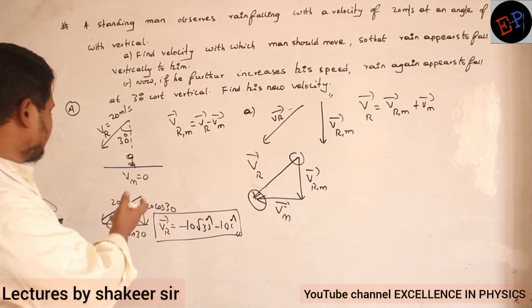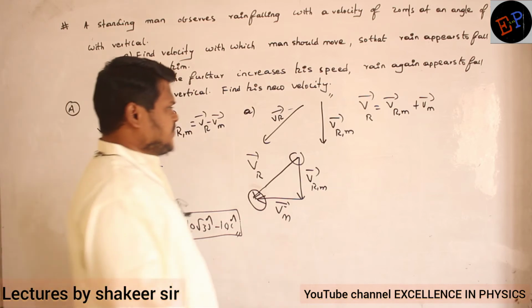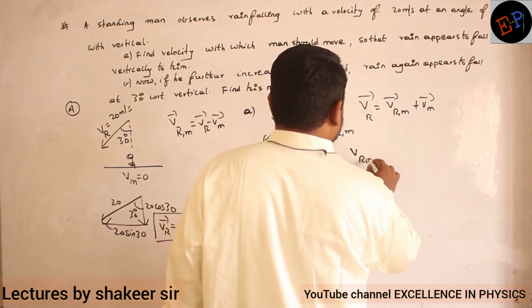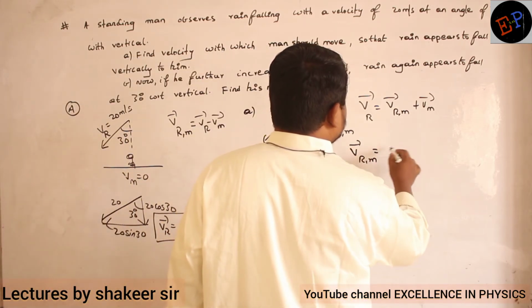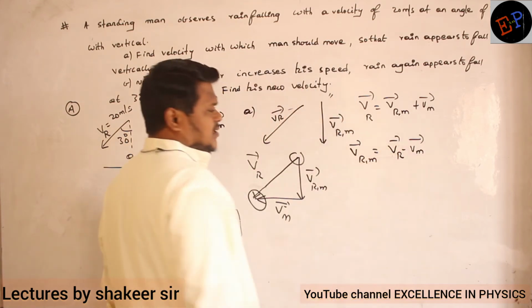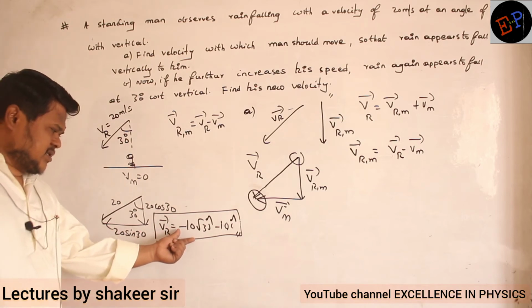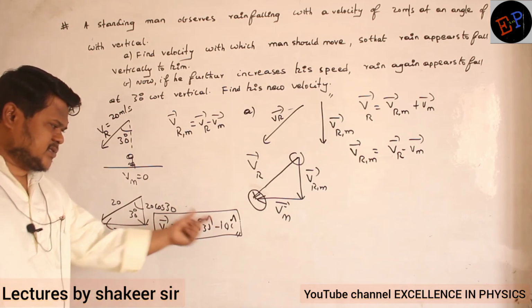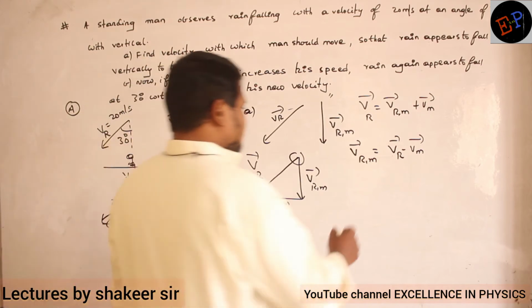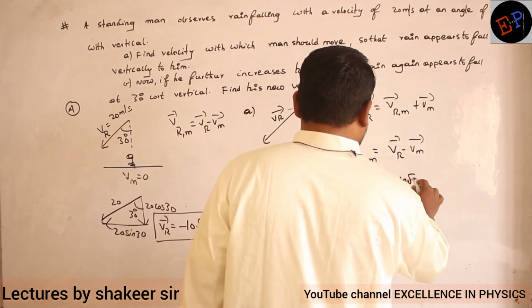Velocity of rain with respect to man also we don't know, no? That also we don't know. So let us do one thing. Velocity of rain with respect to man can be written as velocity of rain minus velocity of man. Because we know the velocity of the rain, no? Velocity of rain is minus 10 I cap minus 10 root 3 j cap.